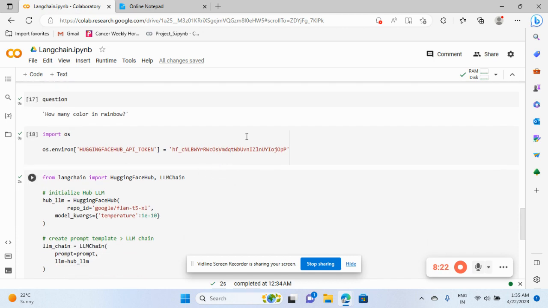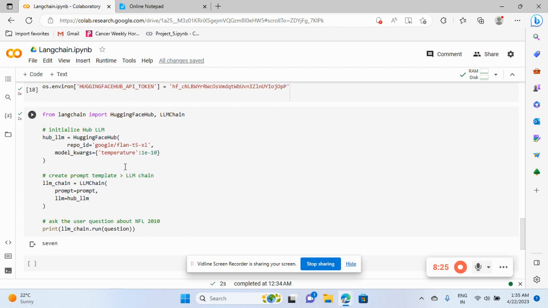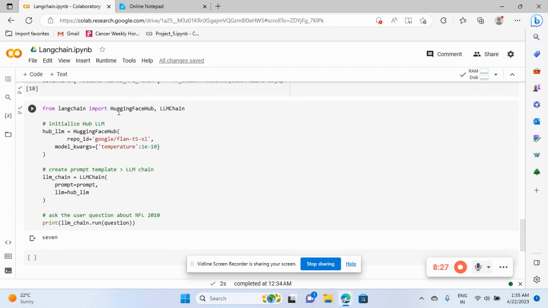So once you have created that, go down and from LangChain import Hugging Face, because as I mentioned, we can import as many third party libraries as we want to connect with our LangChain. So I have just used my Hugging Face Hub and LLMChain, because we need LLMChain.